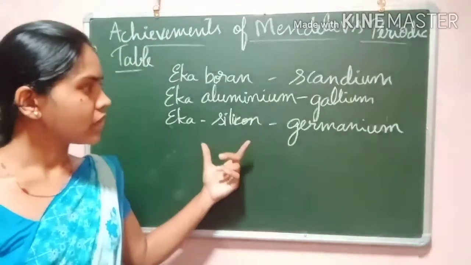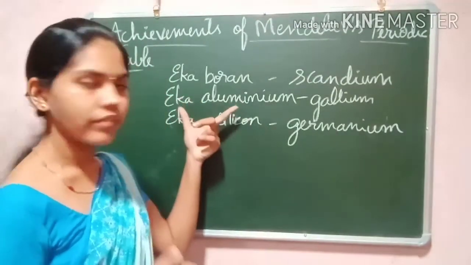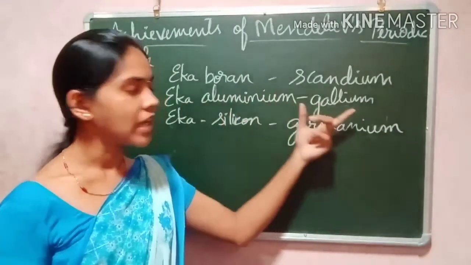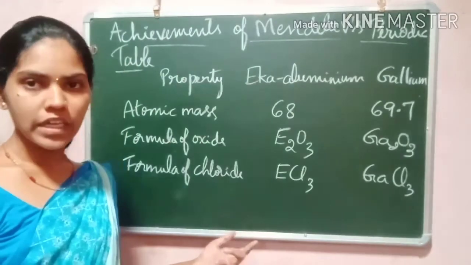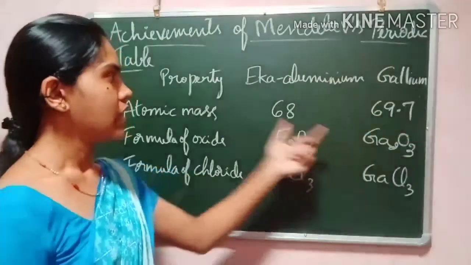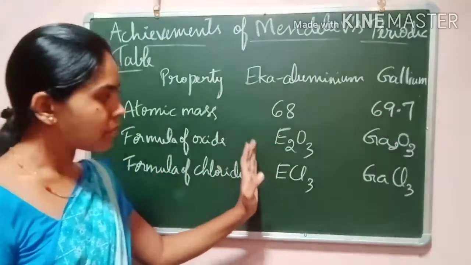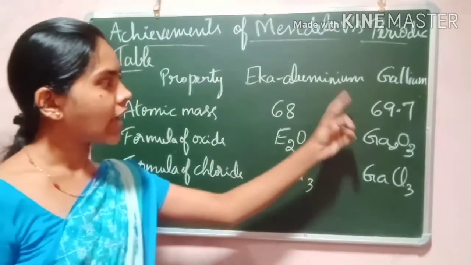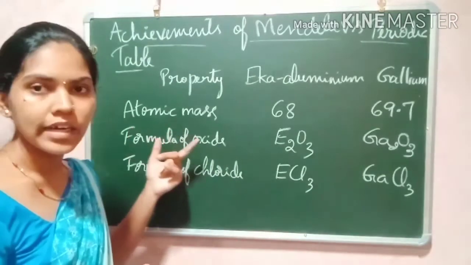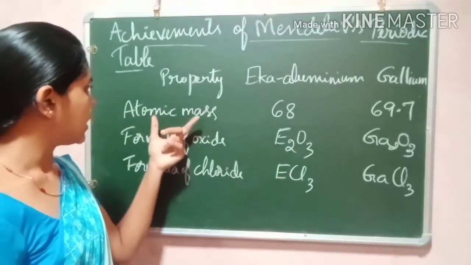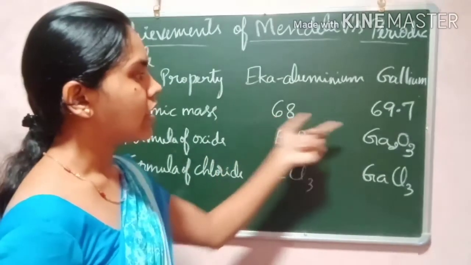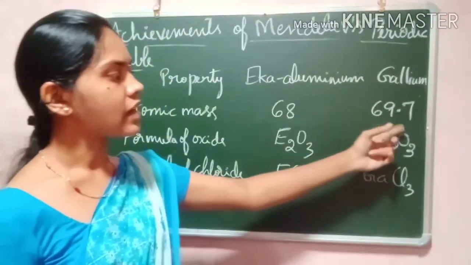So let us learn about one element, that is Eka aluminum and gallium. One example is given in your textbook, properties of Eka aluminum and gallium. Eka aluminum is the element predicted by Mendeleev, and gallium is the element discovered in later years. Property, atomic mass: Eka aluminum was predicted around 68. Gallium atomic mass is 69.7.